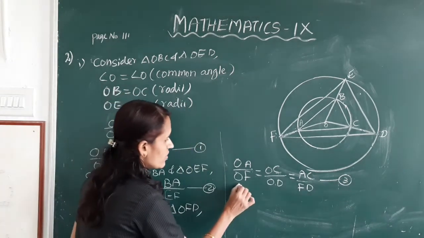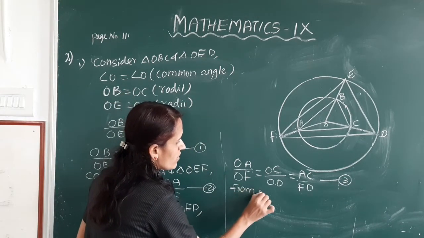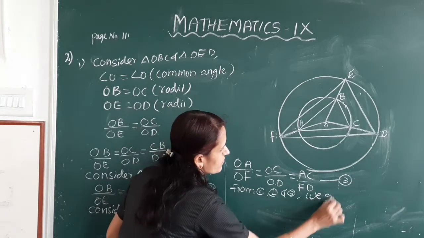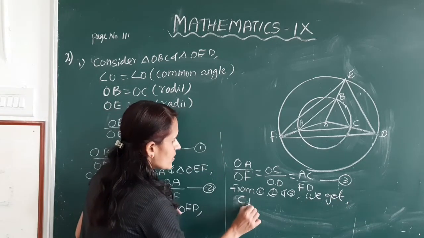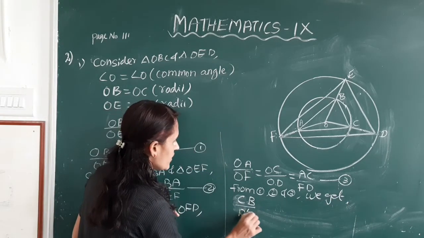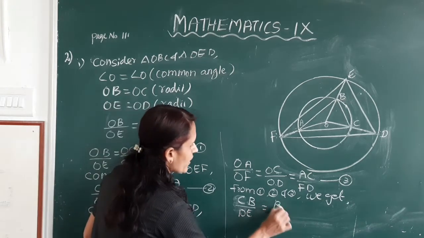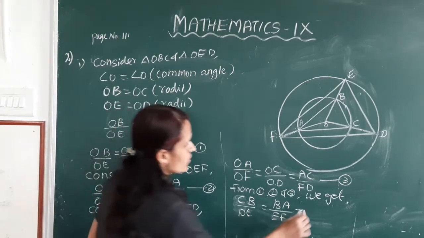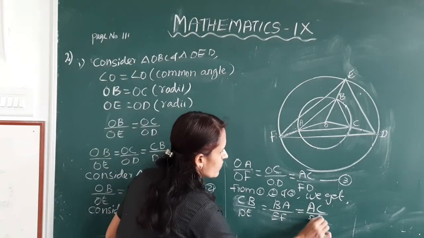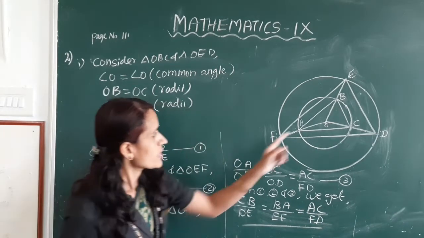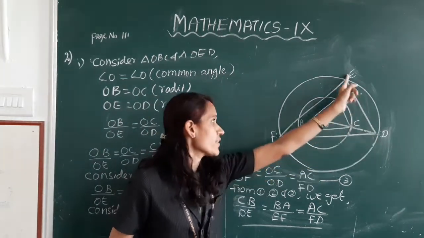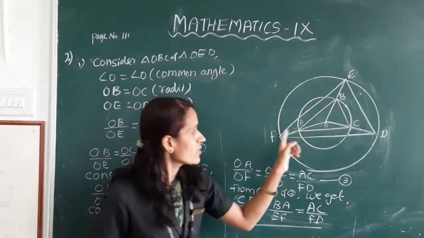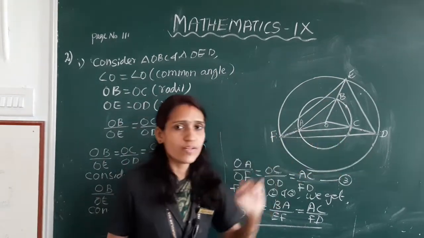From equations 1, 2 and 3 we get CB by DE is equal to BA by EF is equal to AC by FD. That is, CB by DE is equal to BA by EF and AC by FD.